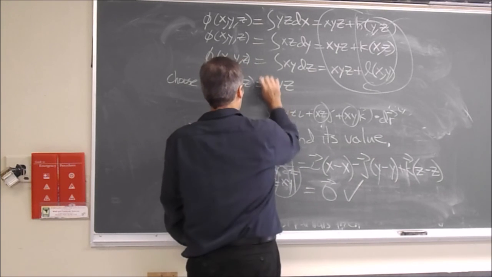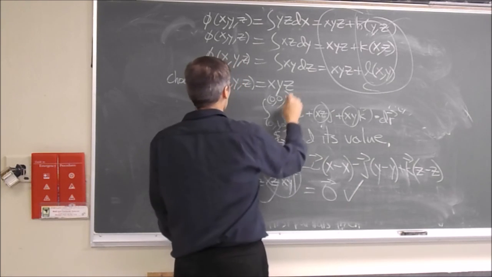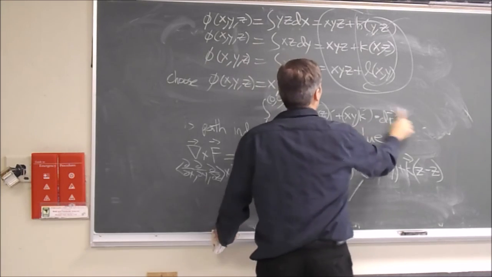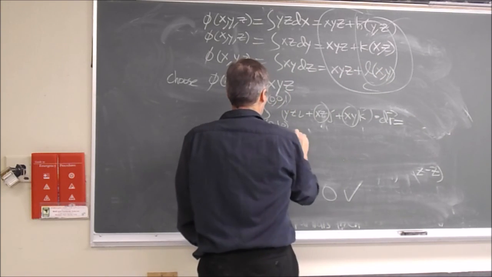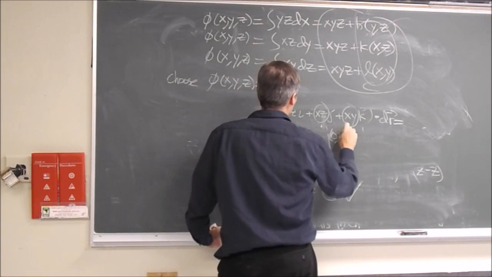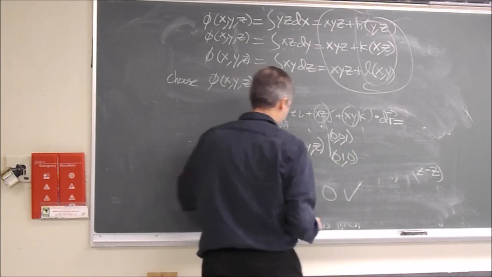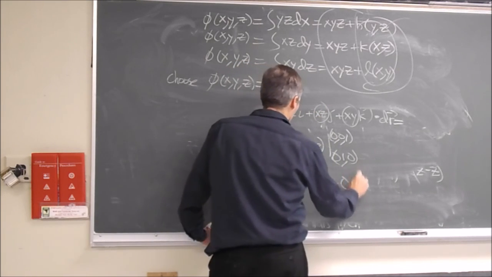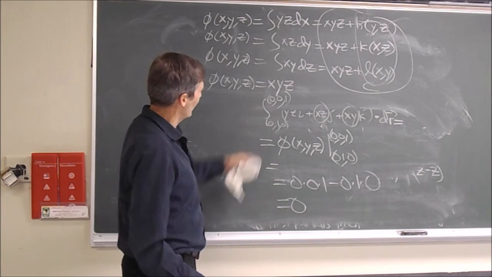The integral from (0, 0, 1) to (0, 1, 0) is just phi, plug in the top endpoint, (0, 0, 1), minus phi, plug in the bottom endpoint, (0, 1, 0), and so we get 0 times 0 times 1 minus 0 times 1 times 0, we get nothing. This line integral along this path is 0.